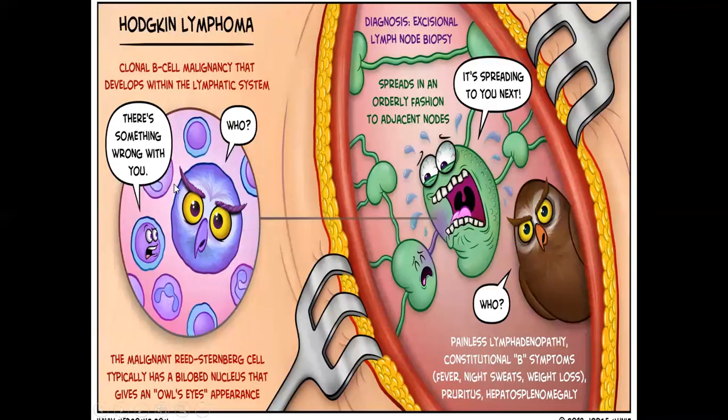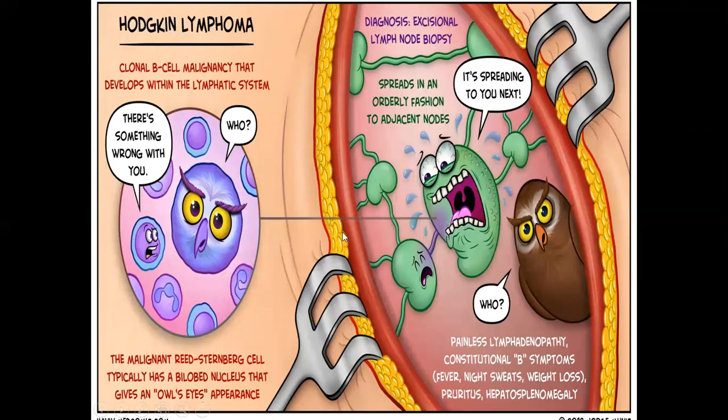It's called Reed-Sternberg. So what is Hodgkin lymphoma? It is a clonal B-cell malignancy that develops in the lymphatic system. This is a normal cell. When it looks at this abnormal cell, it says there is something wrong with you. It is the owl's eye appearance.